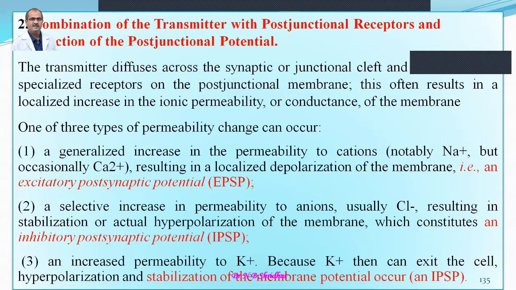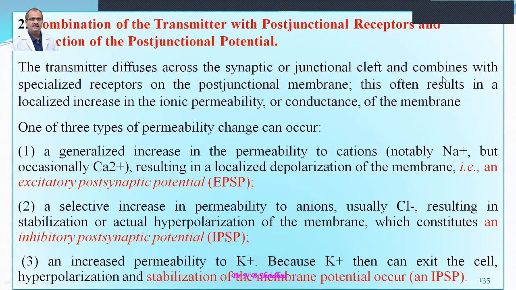So the transmitter diffuses across the synaptic or junctional cleft. By this time, I hope everybody has understood what a synaptic cleft or junctional cleft is. There are very specialized receptors on the post-synaptic, post-junctional membrane, and this often results in a localized increase in the ionic permeability or conductance of the membrane.